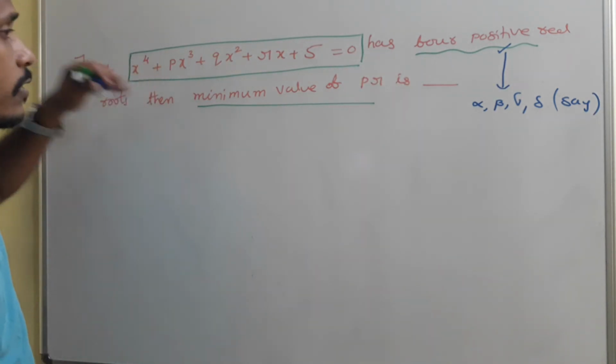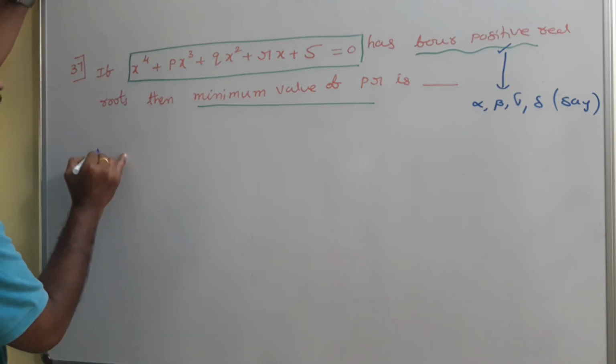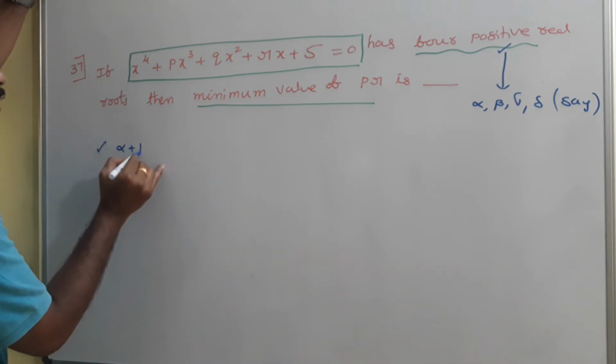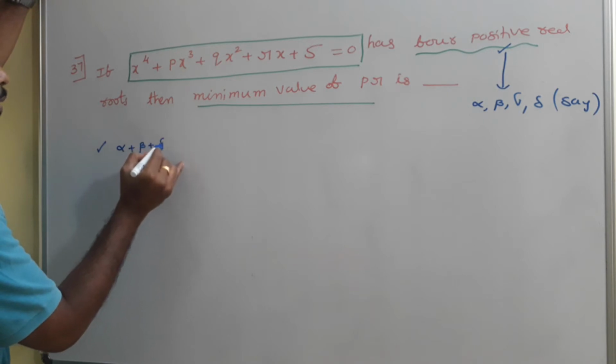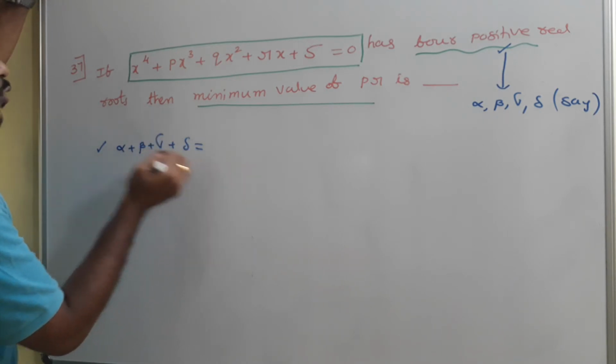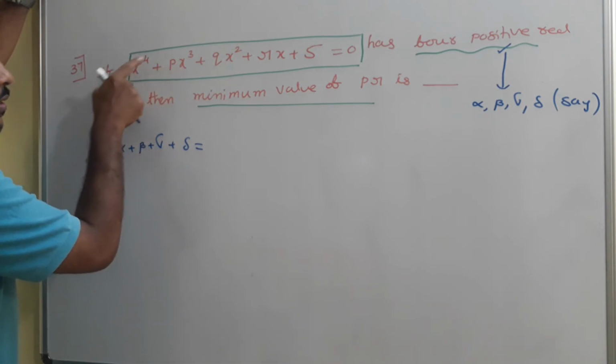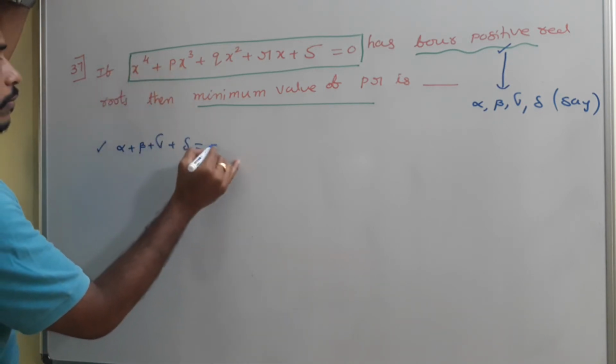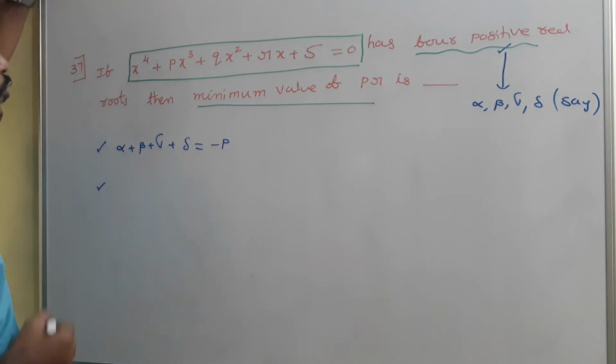Since this equation has 4 roots, you just write the sum of the roots, alpha plus beta plus gamma plus delta. The sum of the roots is what? See the second term: minus p by 1. That is the sum of the roots.